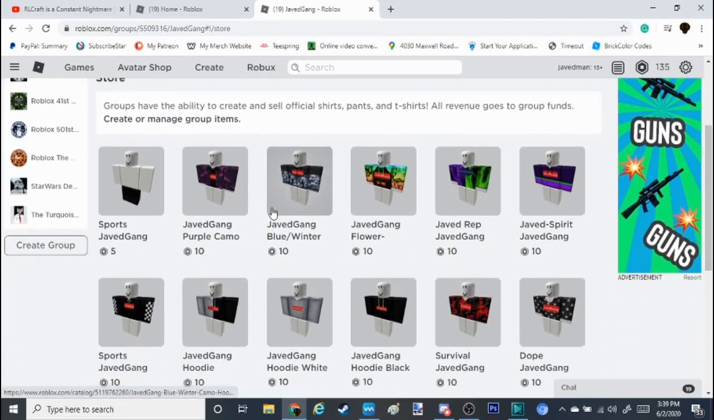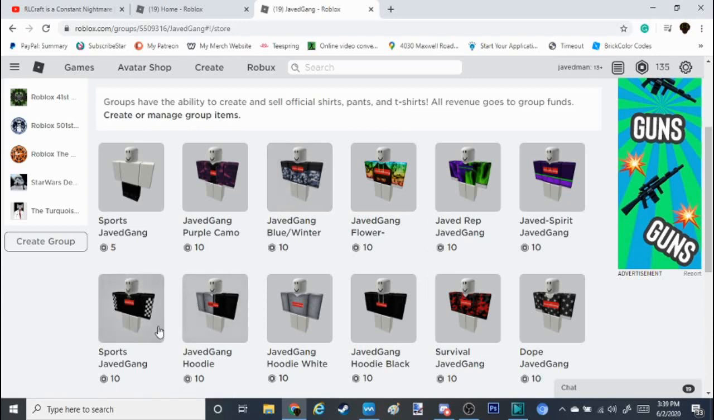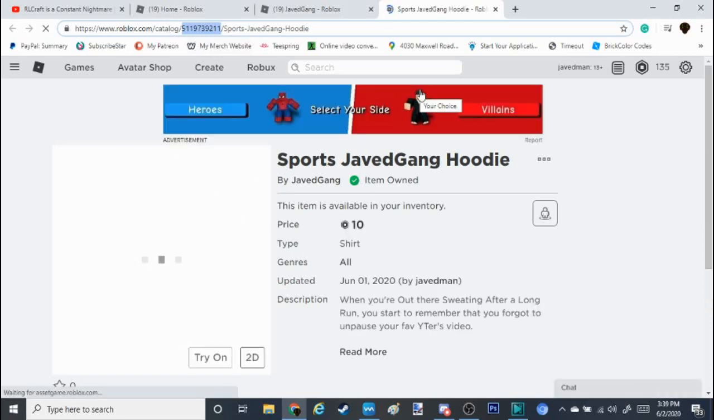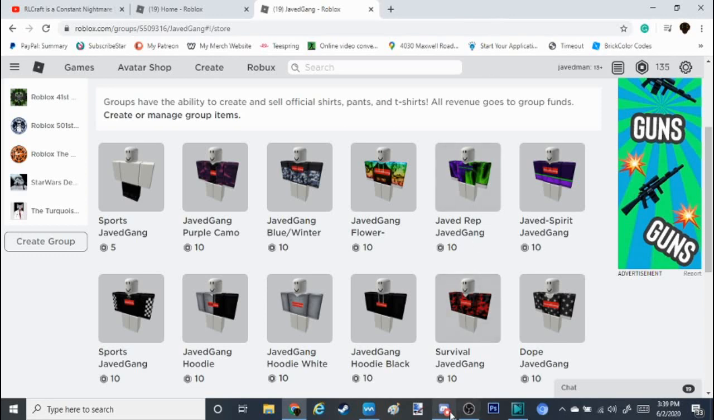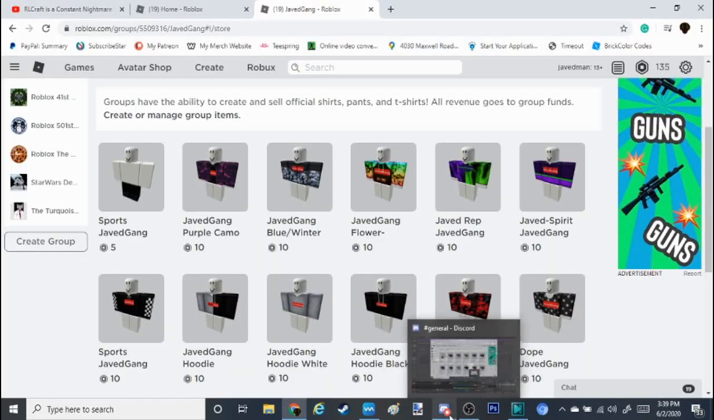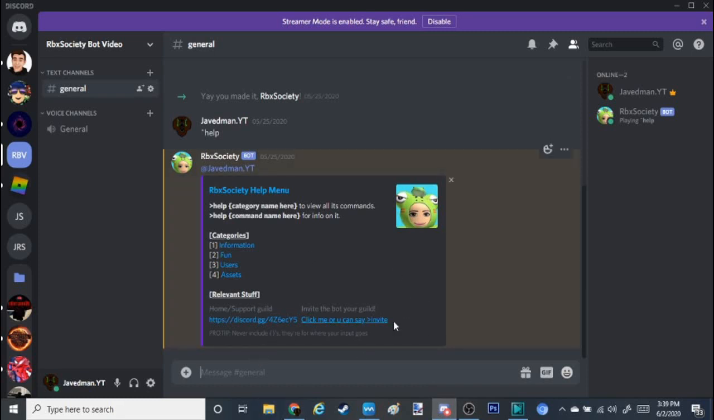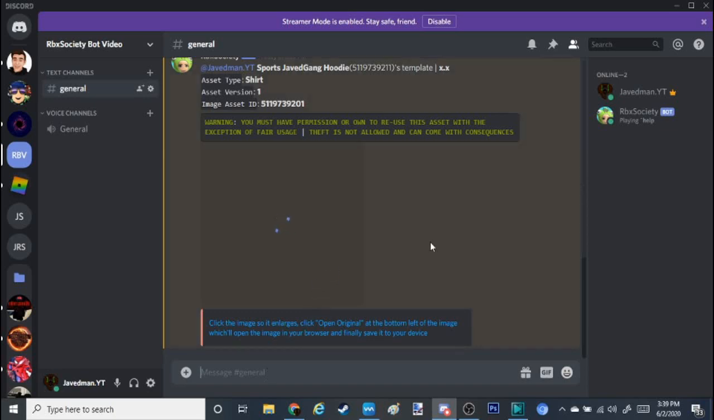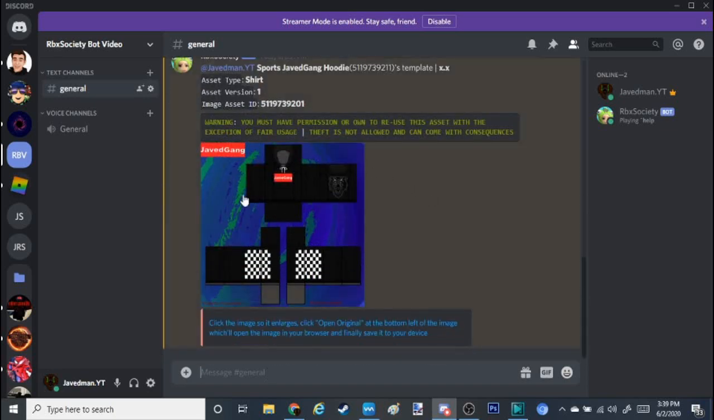Now, which one should I take? I think I'm gonna take this one. Since I'm the creator of these, it doesn't matter. I'm gonna copy this. I go back to the Discord. And what you do is you do -rs space the numbers. It used to be -- I believe, but they changed it to dash. Now, enter. Here it is.